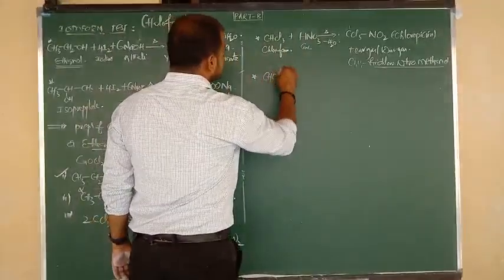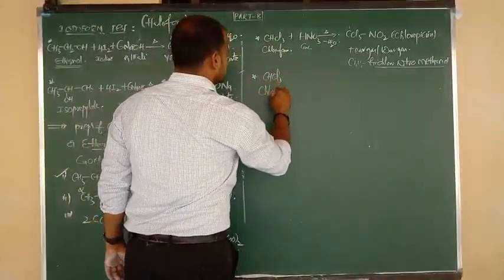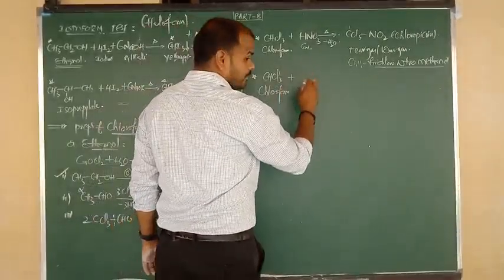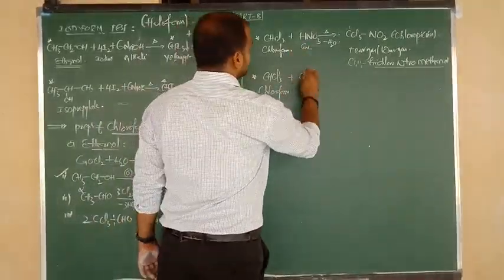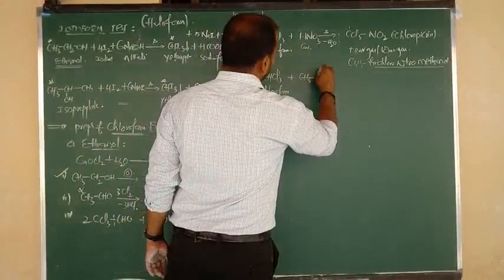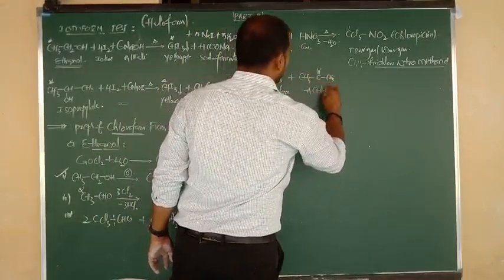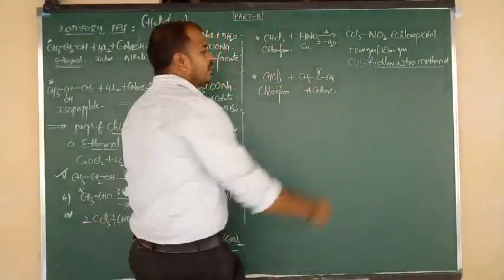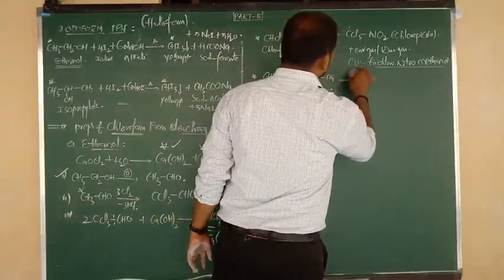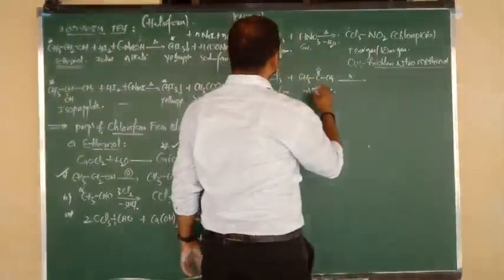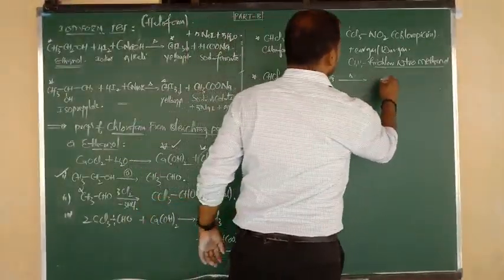Again I am going to consider CHCl3. What is CHCl3? Chloroform. It reacts with, very important, acetone: CH3 bonded to C double bond O bonded to CH3. What is the compound name? Acetone. So acetone upon reaction gives a product. Listen carefully.